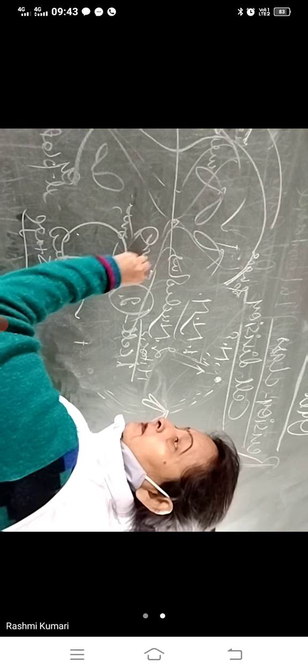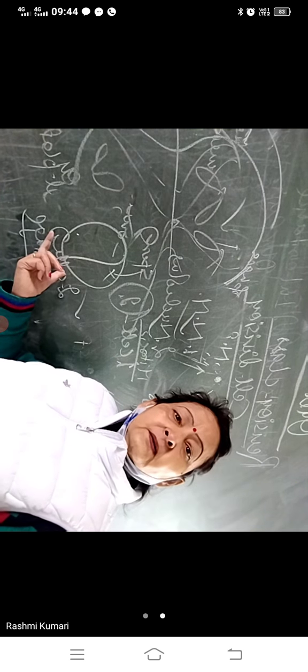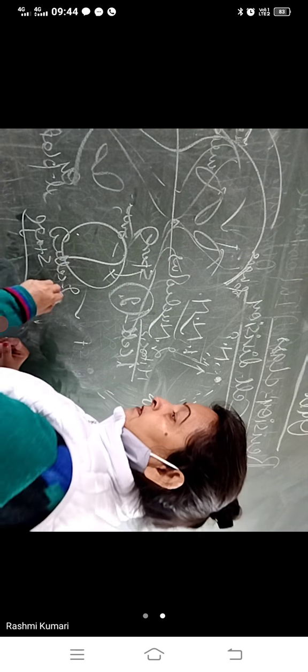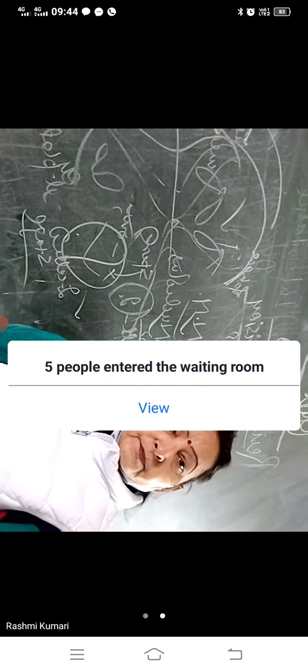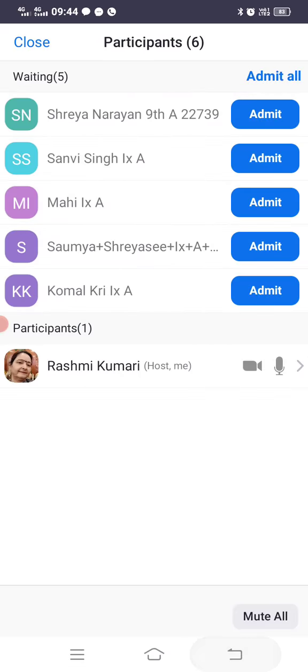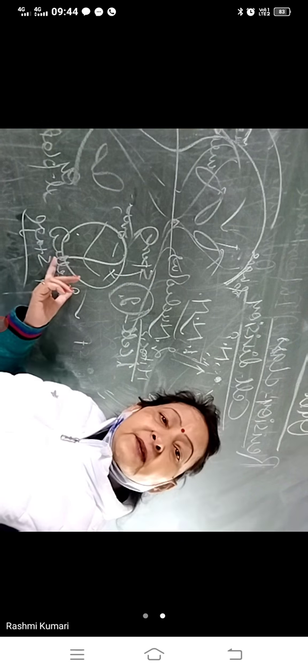When the nuclei of the sperm and ovum get fused, it forms the zygote or fertilized egg. Is that clear? So as soon as the zygote is formed, then what happens? Then immediately cleavage starts.